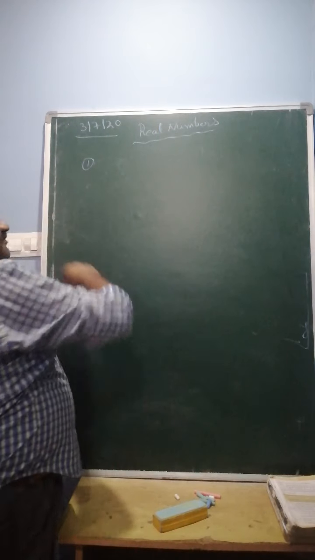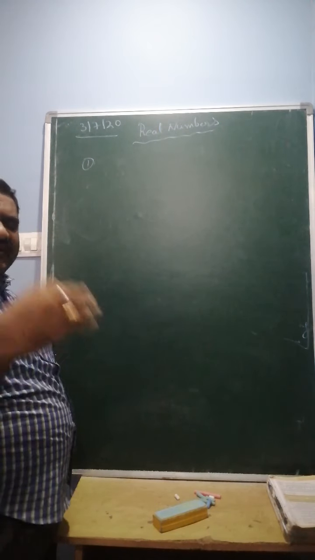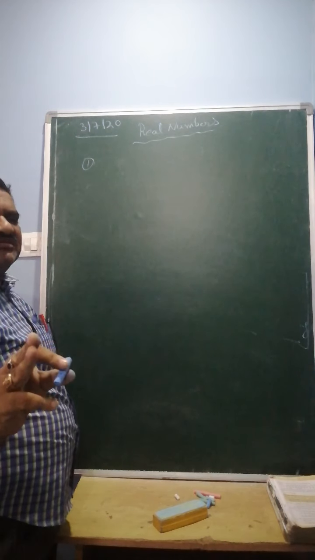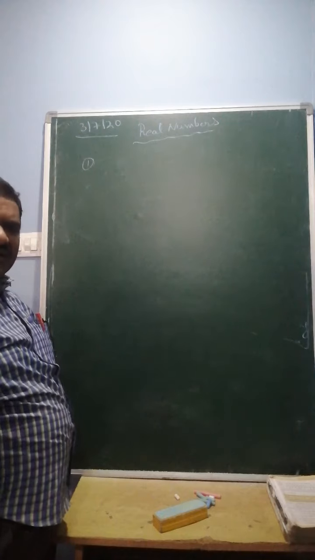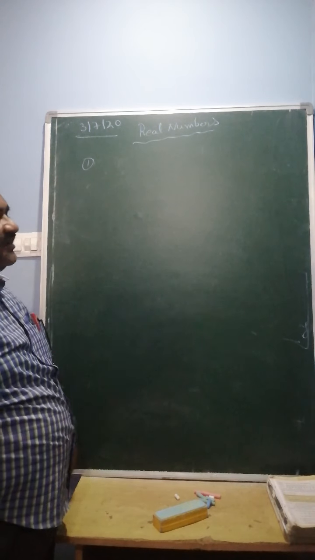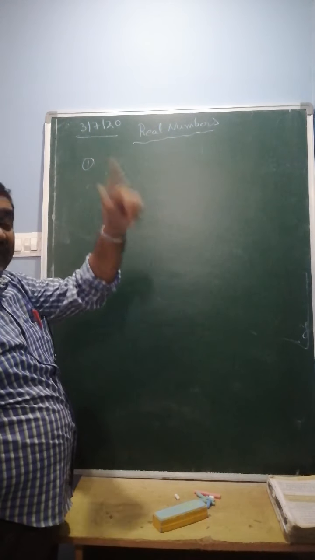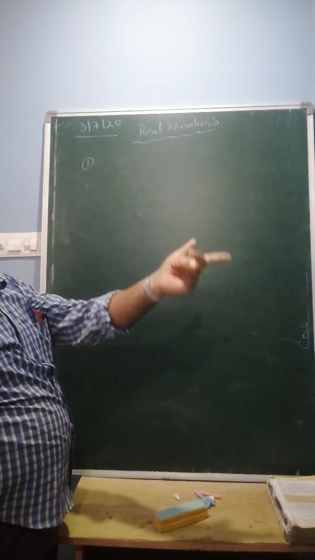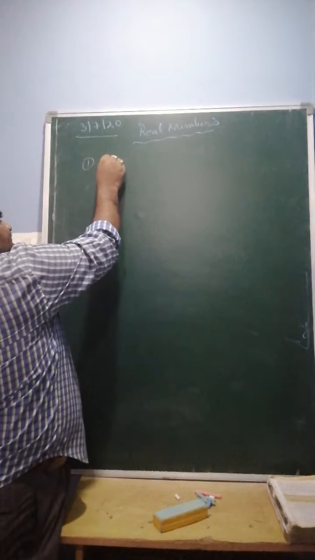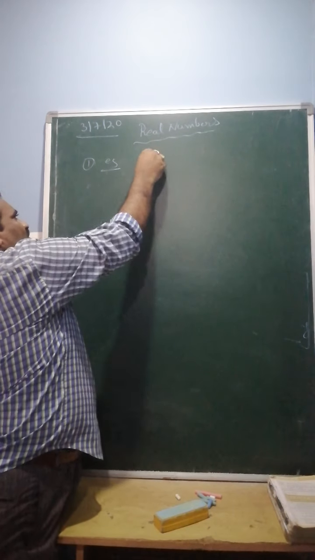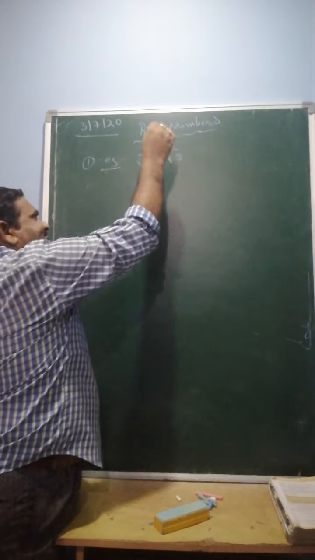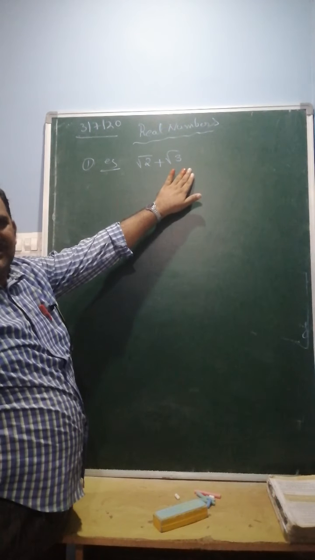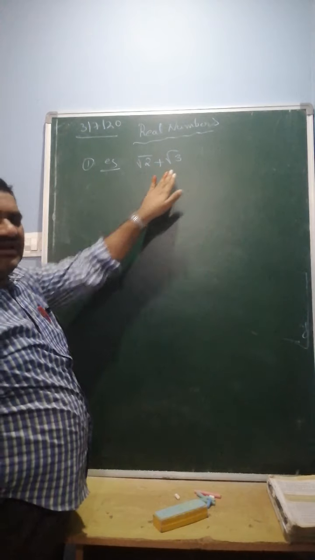First property: the sum or difference of two irrational numbers need not be irrational. For example, root 2 plus root 3. Root 2 is irrational, root 3 is also irrational, and the sum of these two is irrational.